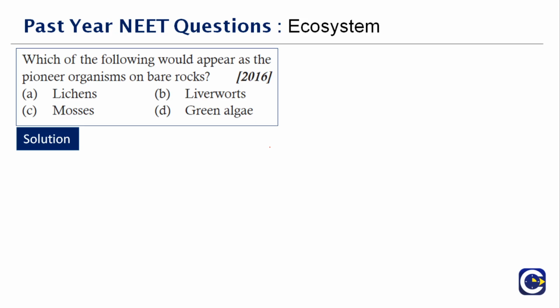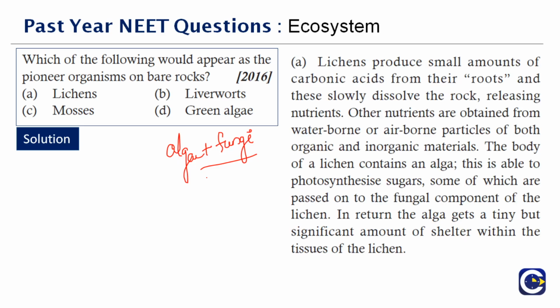The body of a lichen will contain 2 things: one is an alga plus a fungus. These live in a symbiotic association, and they never harm each other, but they take what is required for each, and they live in a very mutual understanding. So the pioneer organisms on bare rocks are lichens. When they release these acids, they have the capability to dissolve a rock, it seems.